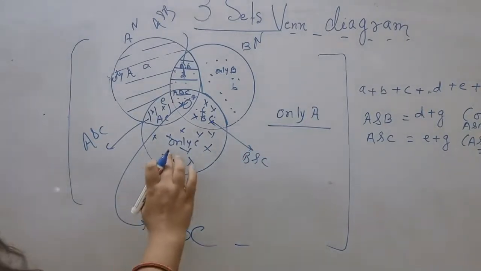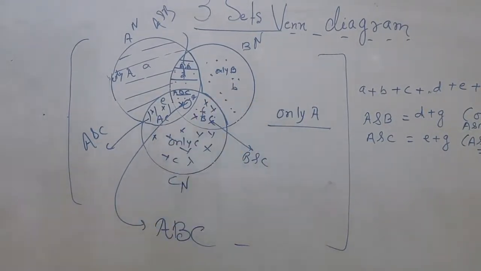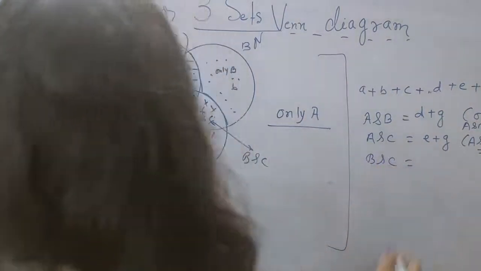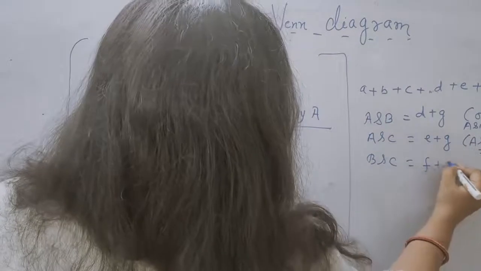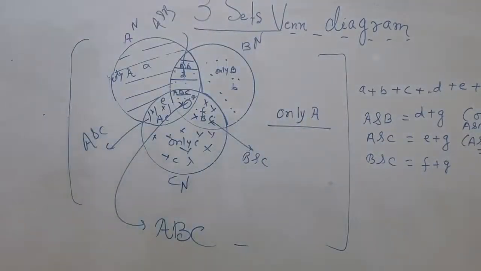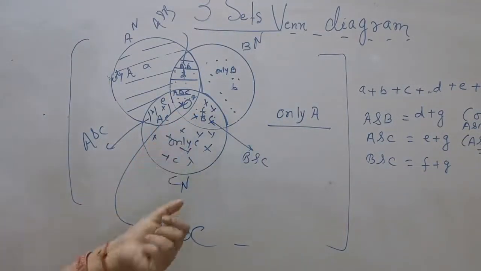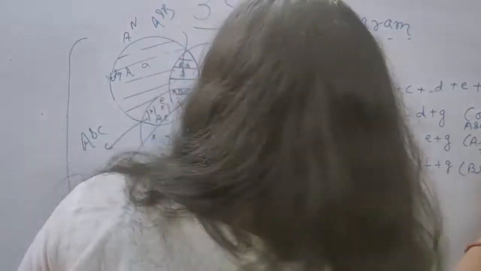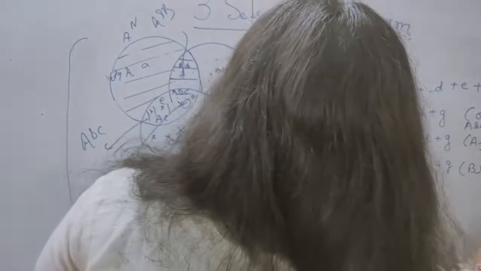If they write C and B, B and C, what is this? This is F plus G. But if they write B and C, and not A, then we will write what?